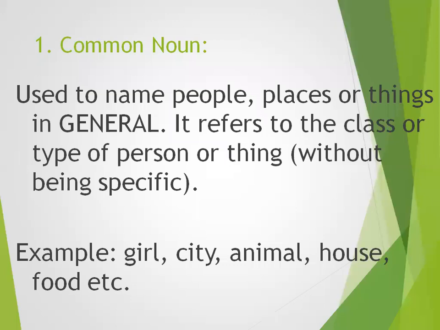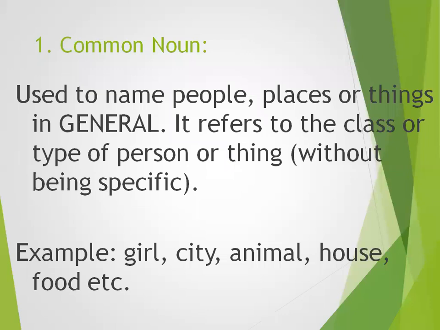To every girl we call girl. To every city we call city. We are not specifying, we are not emphasizing any particular type of city. These words are used commonly. For every city I will use the word city. Animals, there are lots of animals, different kinds of animals, but for all these groups we call animals.